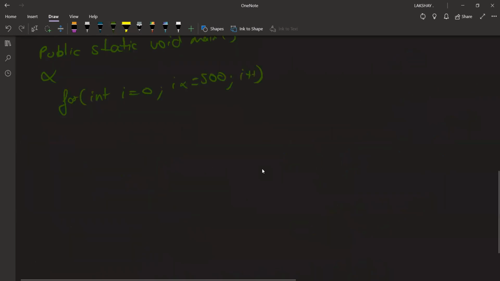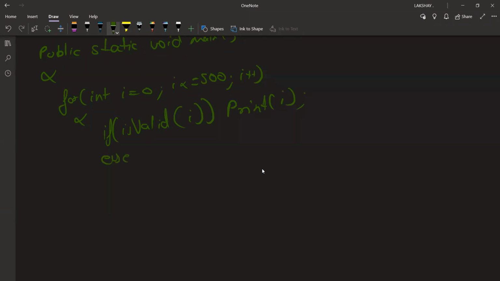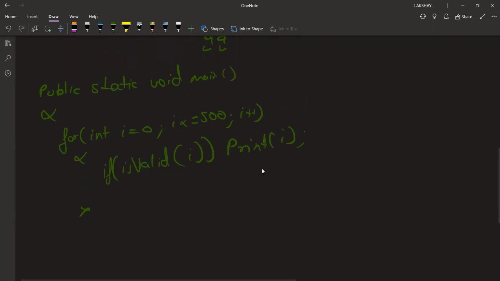So now in this for loop, I can say check if isValid, if isValid of i, then print i. Or else we don't need it, right? A simple for loop is sufficient because we need to only print if it's a valid Armstrong number. Else we don't care. So you can see I can basically separate out the logic and concerns, right?